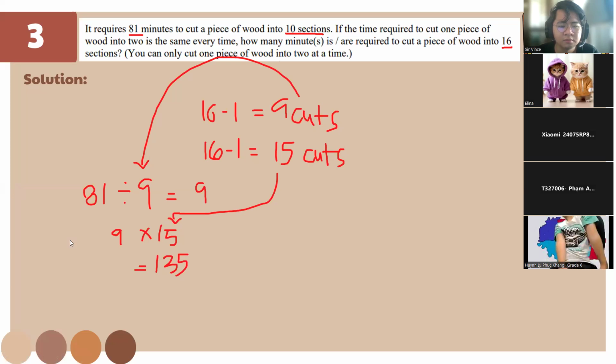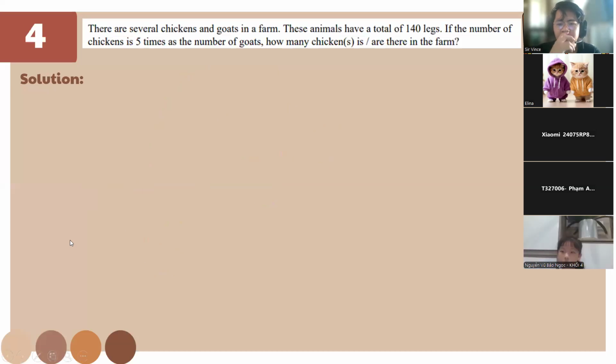So for this one, there are several chickens and goats in a farm, and these animals have a total of 140 legs. If the number of chickens is 5 times the number of goats, how many chickens are there in the farm? So for this one, since we have 5 times the number of chickens, so we'll use one. Okay, wait a second.